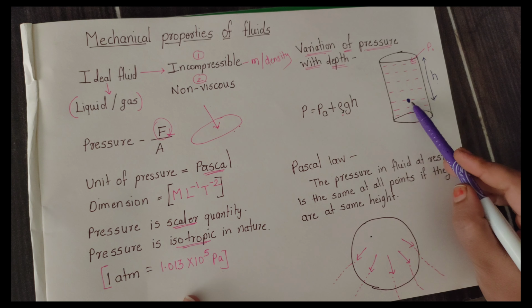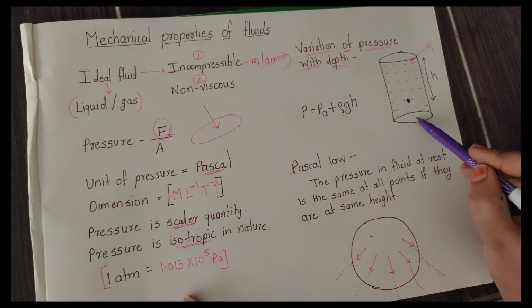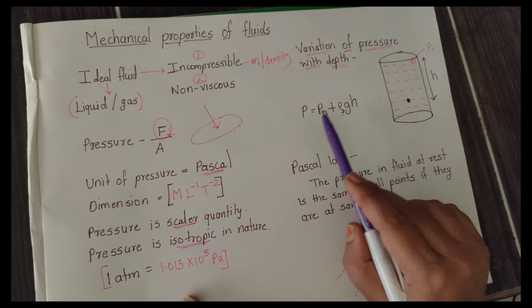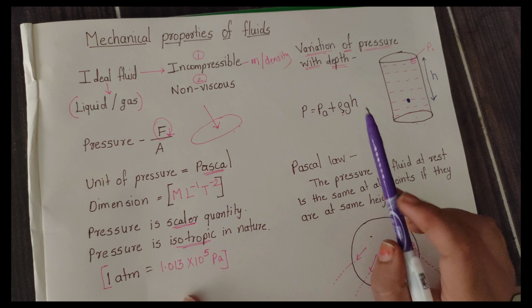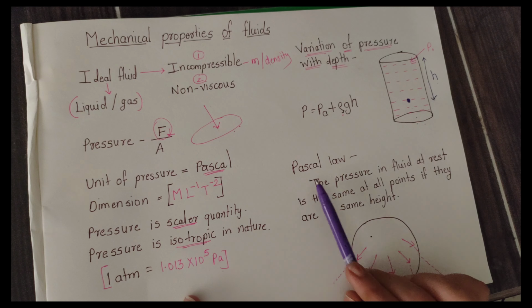So variation with depth means that if the height from the surface increases toward the bottom, the pressure on the particle increases. That is nothing but the variation of pressure with depth. That means the more the depth, the more the pressure. Next topic is Pascal's law.